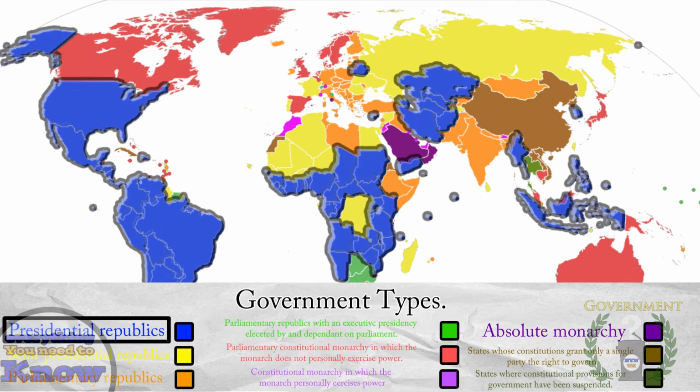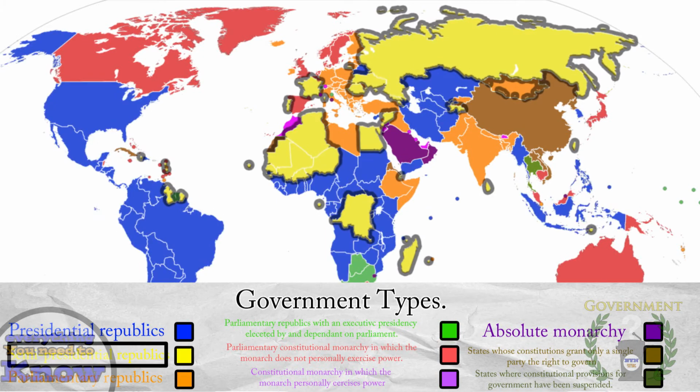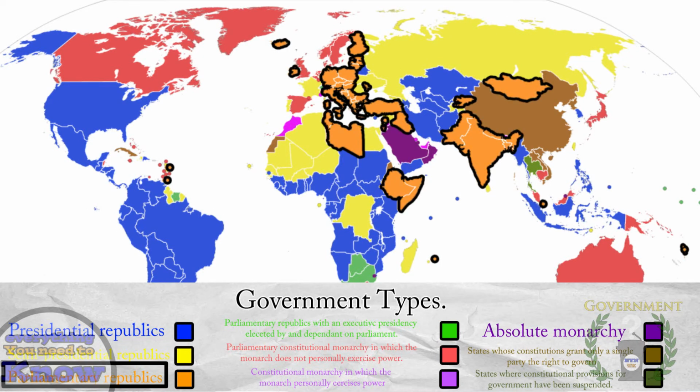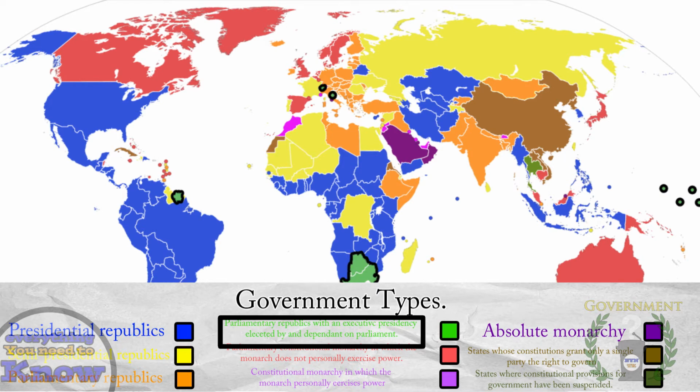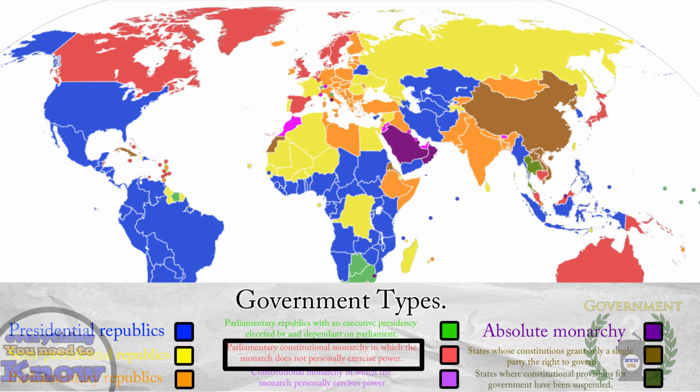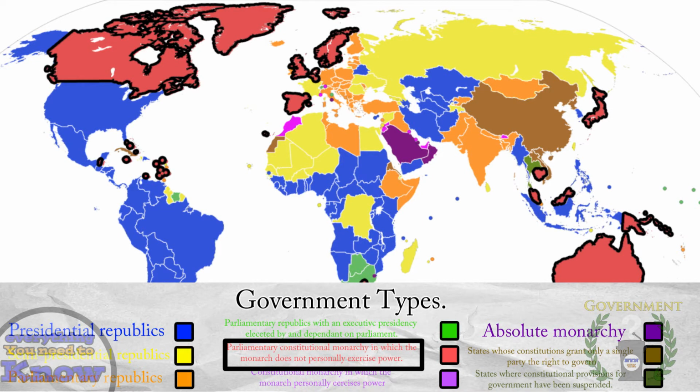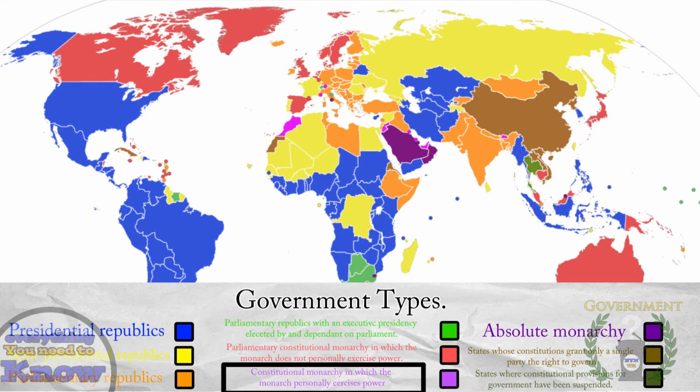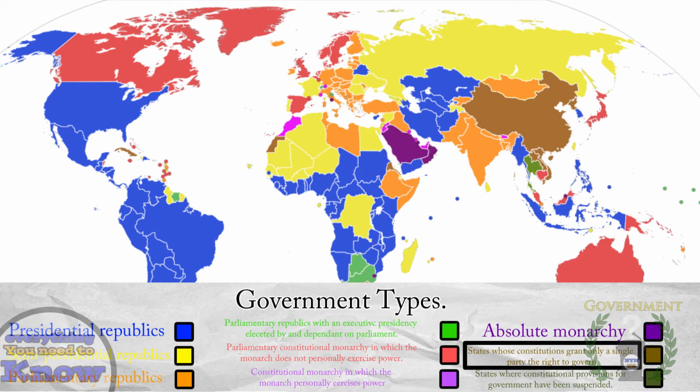The blue countries on the map are presidential republics. The yellow are semi-presidential republics. The orange are parliamentary republics. The green are, and get ready for this because it's a mouthful, parliamentary republics with an executive presidency elected by and dependent on a parliament. Yeah, that one just rolls right off the tongue, doesn't it? The red countries are parliamentary constitutional monarchies in which the monarch does not personally exercise power. The pink countries are constitutional monarchies in which the monarch personally exercises power, often alongside a weak parliament. The purple ones are absolute monarchies. The brown ones are states whose constitution grants only a single party the right to govern. And finally, the green ones are states where constitutional provisions of government have been suspended.